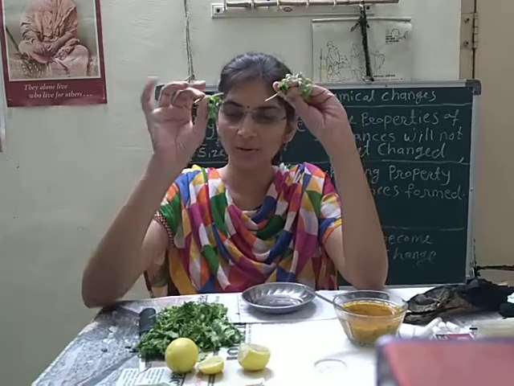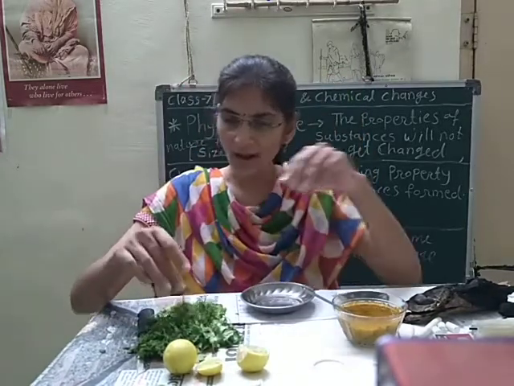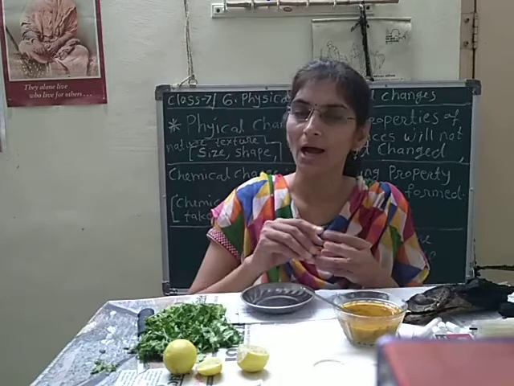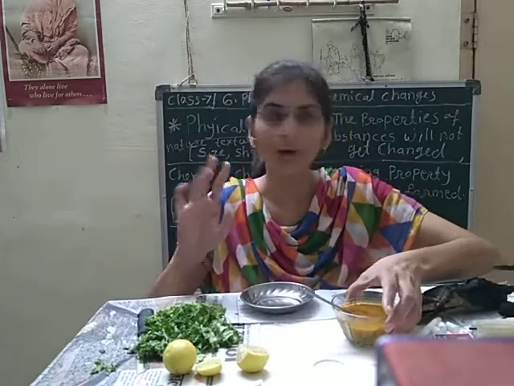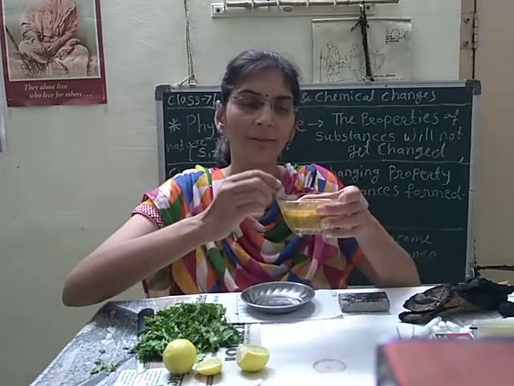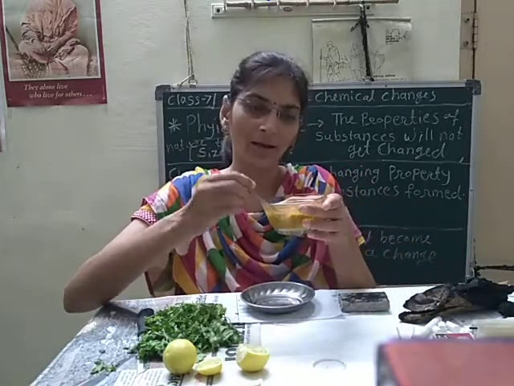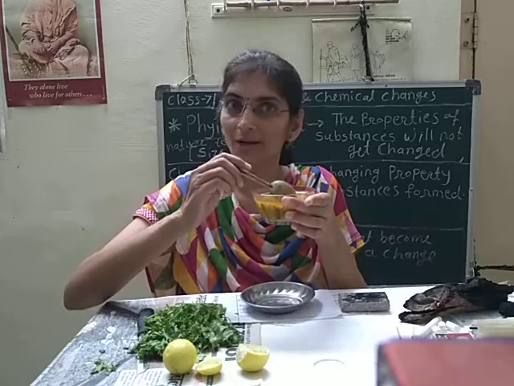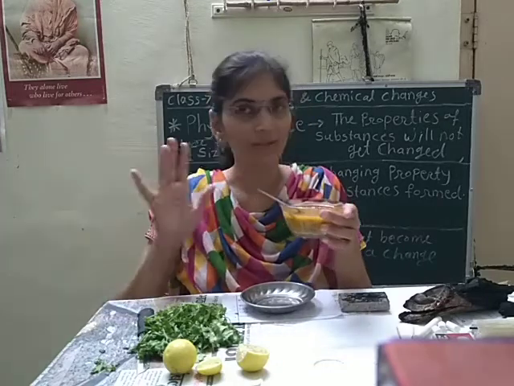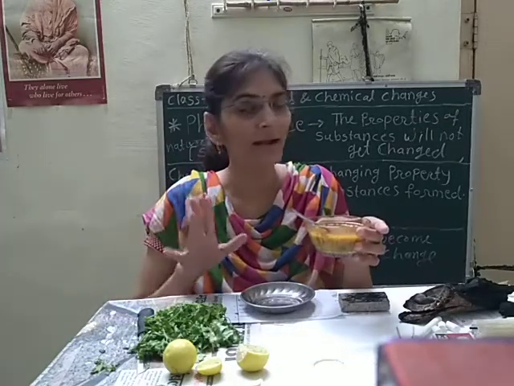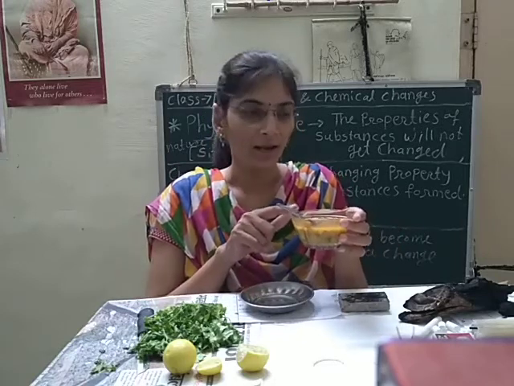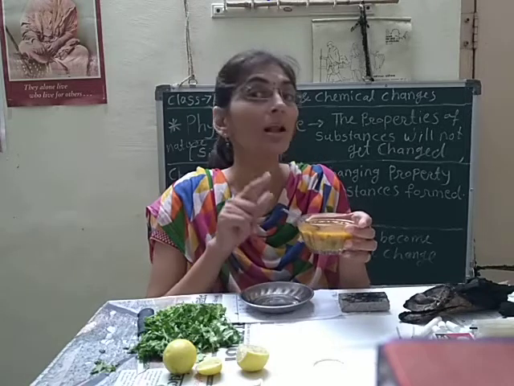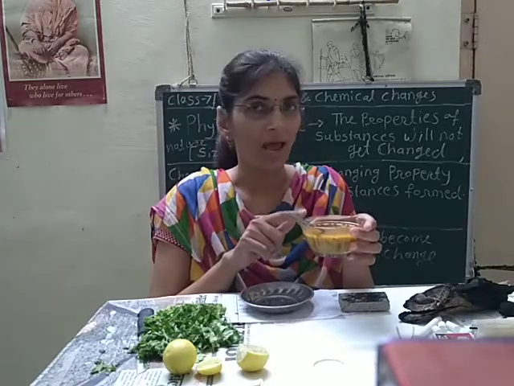You can understand now. But when I add some ingredients into it and provide heat, what will happen? After cooking, I got very tasty curry. Means the properties of the ingredients of that vegetable are changed in the form of curry, and it is a chemical change. Chemical changes happen here.